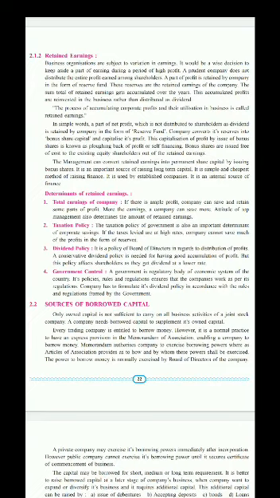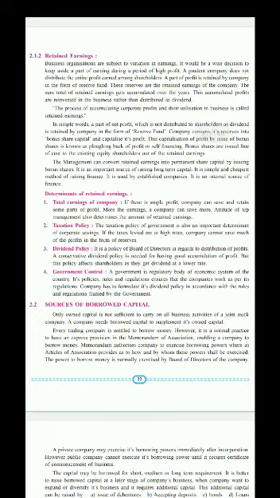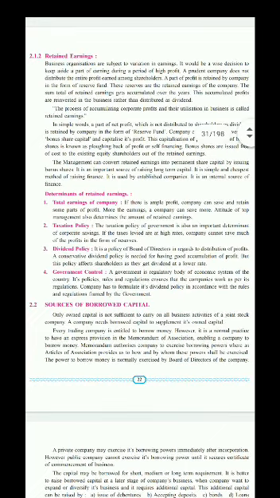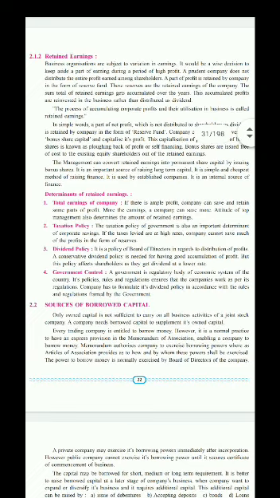Now in case of joint stock company, that profit is treated as net profit and that is converted under the title reserves and surplus. So these retained earnings mean that reserve surplus or the net profit which we write in the balance sheet liability side. These reserves are the retained earnings of the company.